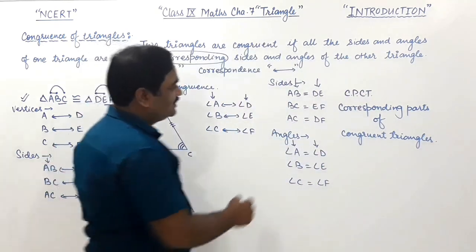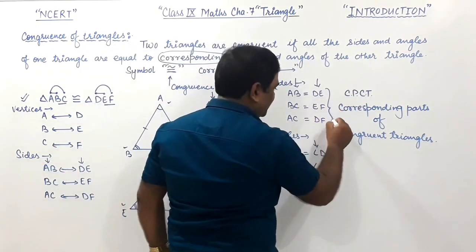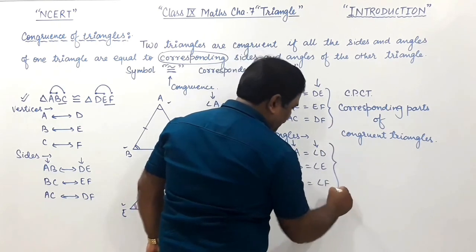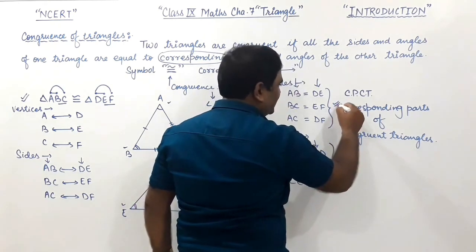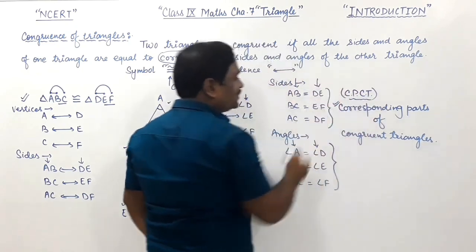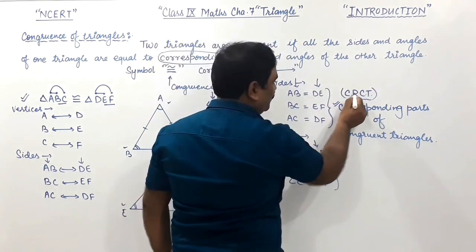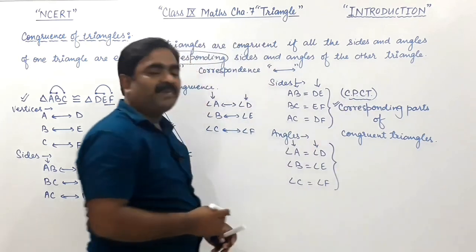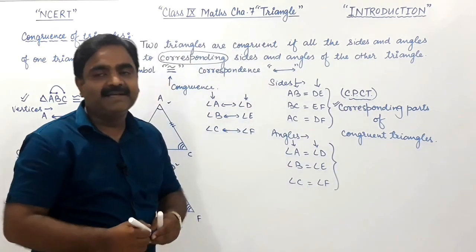The word CPCT is the short form of corresponding parts of congruent triangles.